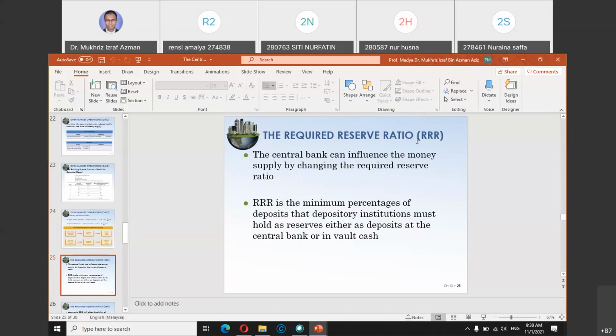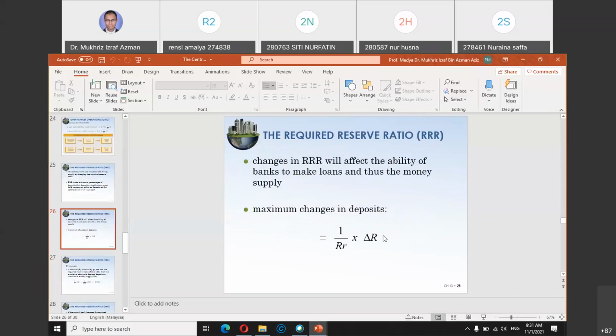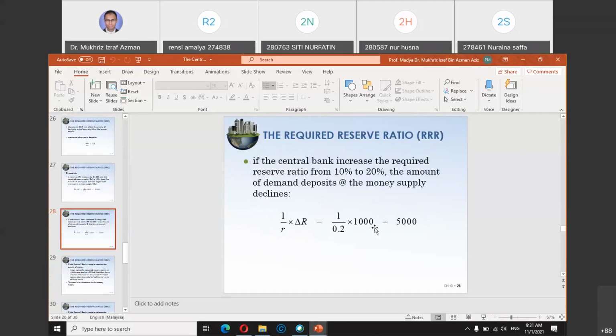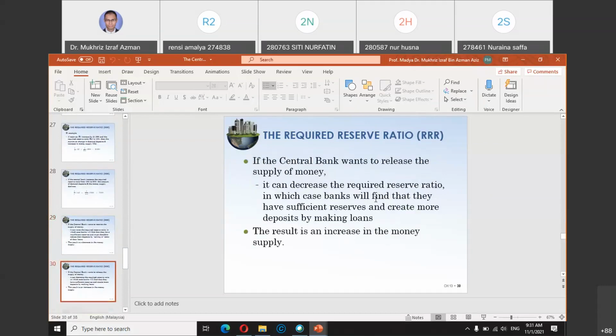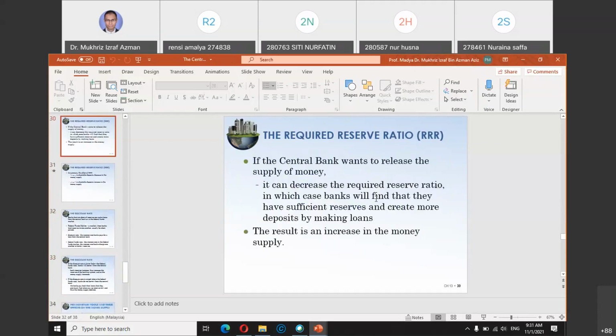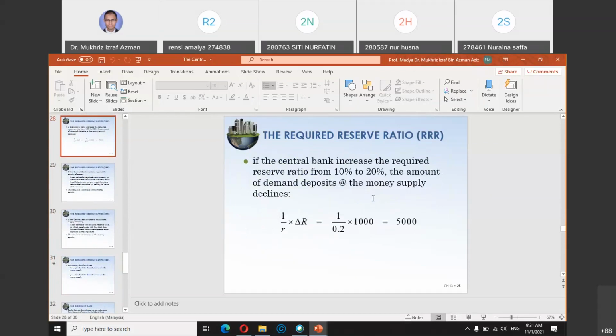The reserve ratio: what is the required reserve ratio? The amount of money that every bank needs to keep, a minimum percentage of the deposit. This is the definition, but we already discussed this in the previous chapter as well. And this is just a simple calculation here. The central bank increased the required reserve ratio from 10% to 20%. So what will be the effect on money supply?